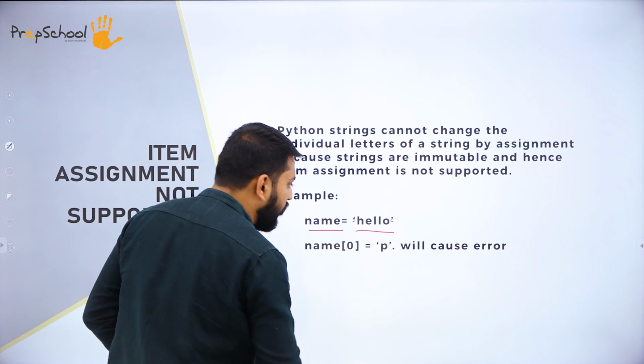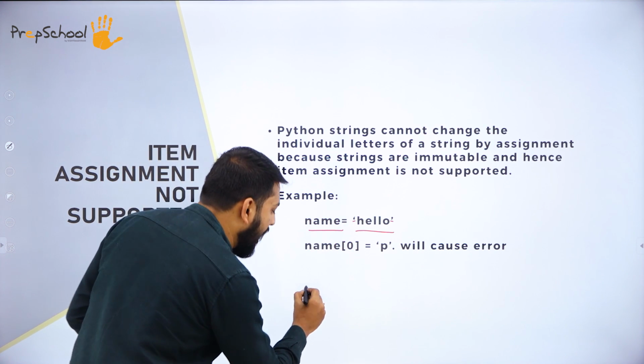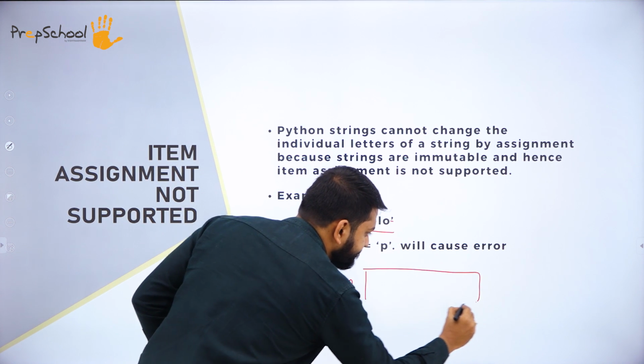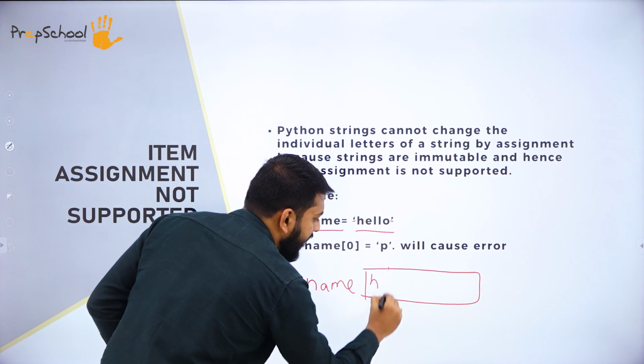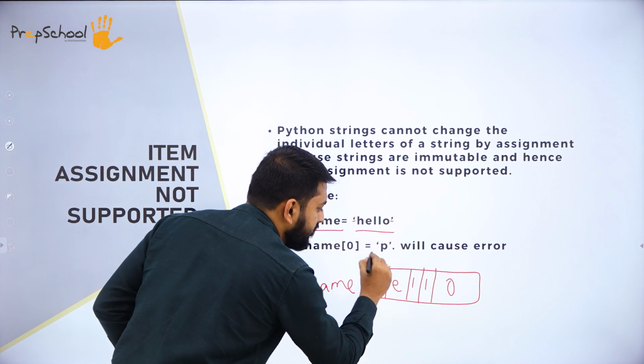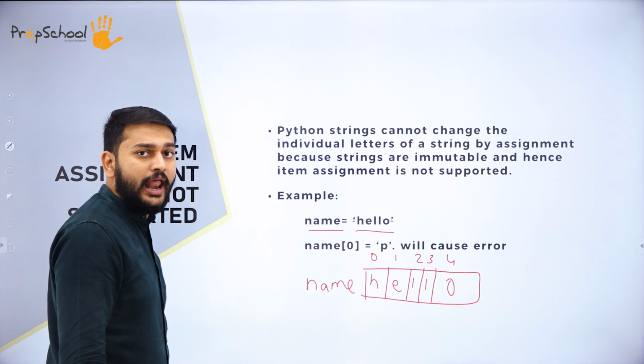Then what is the next line that I'm doing? Name of 0. What is the meaning of name of 0? Suppose I write name is equal to hello, what will happen? The indexing will happen like this. I have H, E, L, L, O, with indices 0, 1, 2, 3, 4. This is how my forward indexing will happen, right?